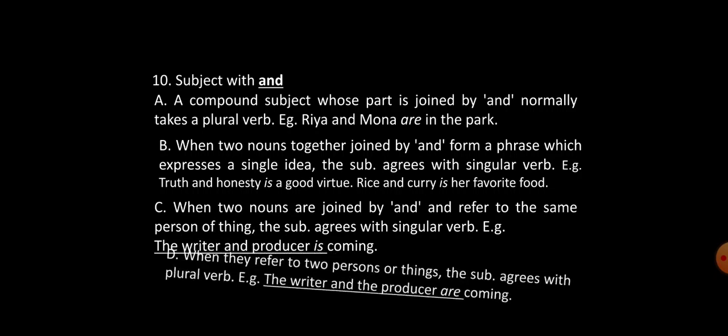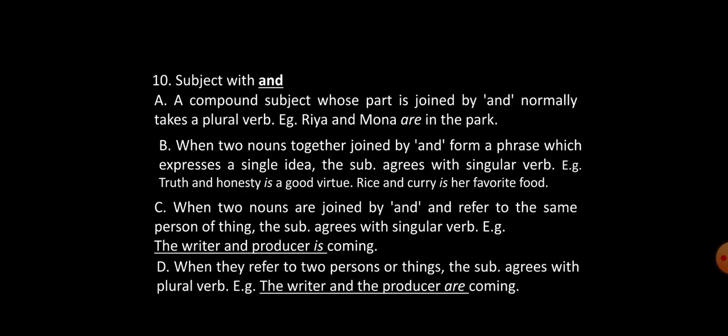Number D. Next rule: when they refer to two persons or things, the subject agrees with a plural verb. For example, the writer and the producer are coming. Here, the writer and the producer means not the same person. Here we do have two persons, the writer and the producer. That means if we use the in two places, before each noun, it is plural.